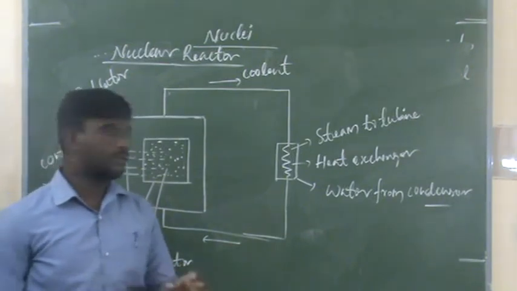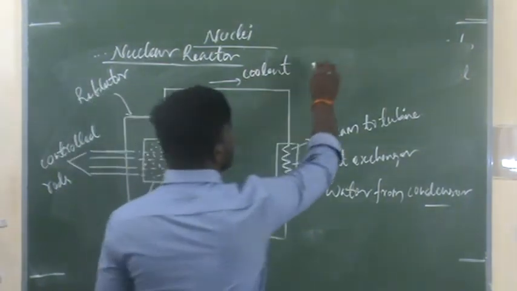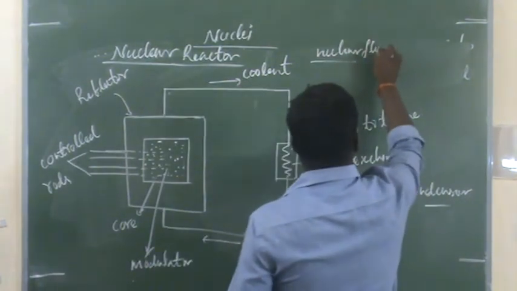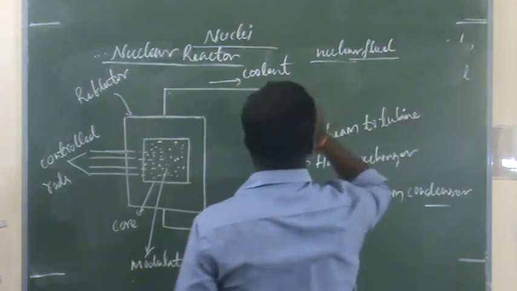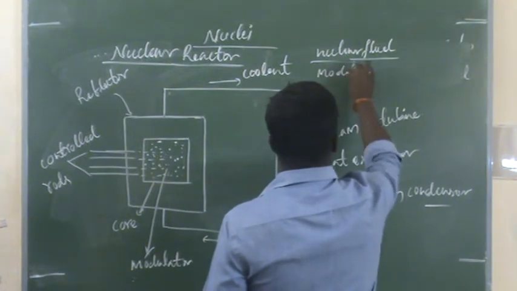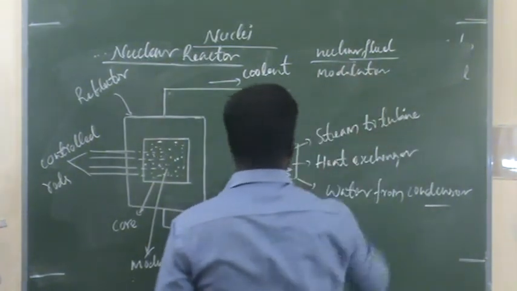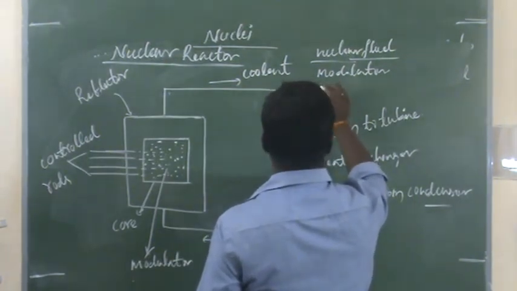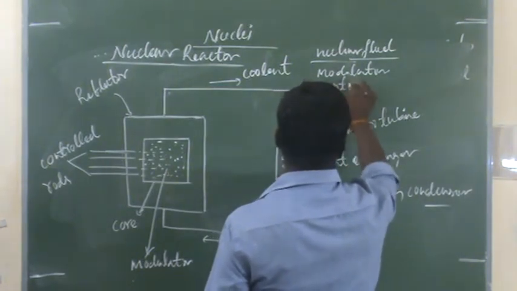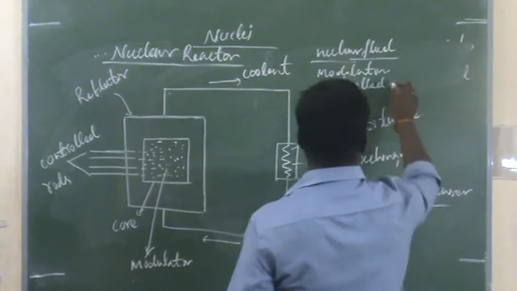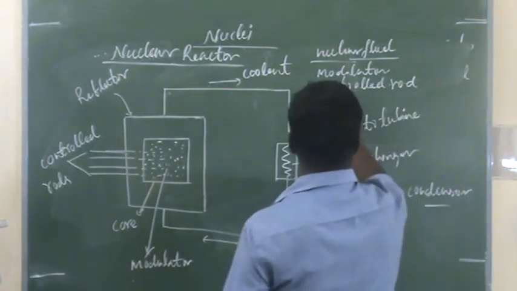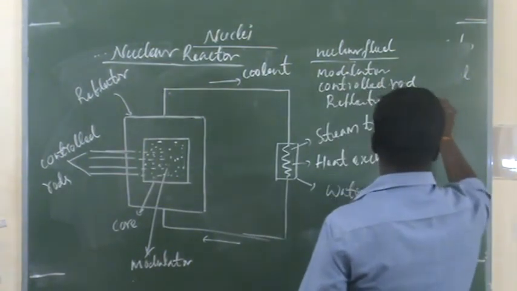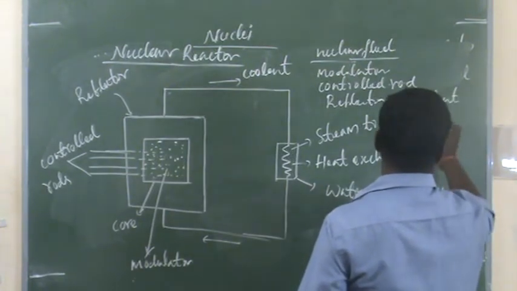So commonly here the main things are: one is the nuclear fuel, and again moderator, next control rods, reflector, coolant and shield.